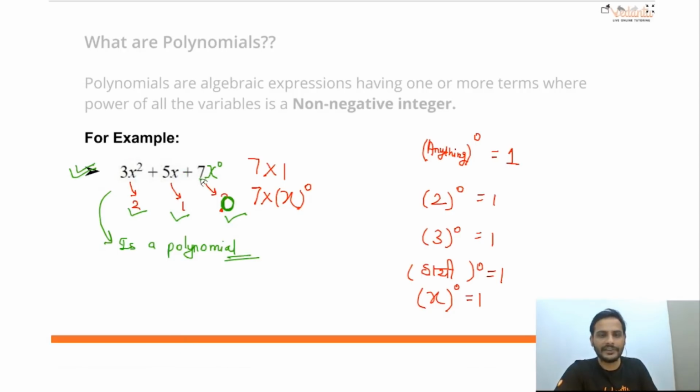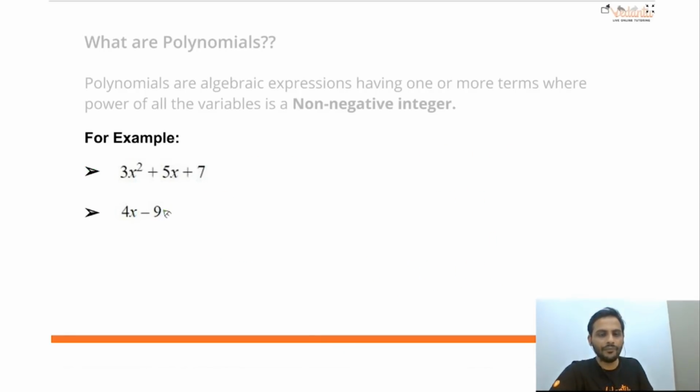Remember this: when a number is there, we say x raised to the power 0 is multiplied. Anything raised to the power 0 is equal to 1. So I'll say 7 into 1, and this 1 I can write as x raised to the power 0. So the powers of x are 2, 1 and 0, and we will say it is a polynomial. Quite simple, class. Clear? Then 4x minus 9. Again, let us check the same way. What is the power of the variable here? 1.